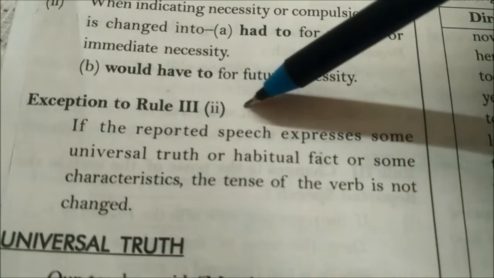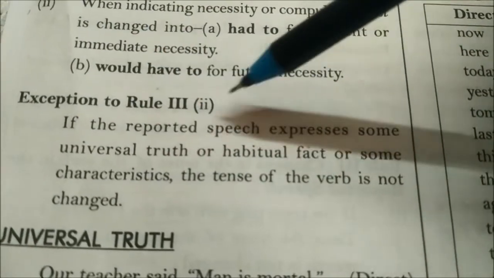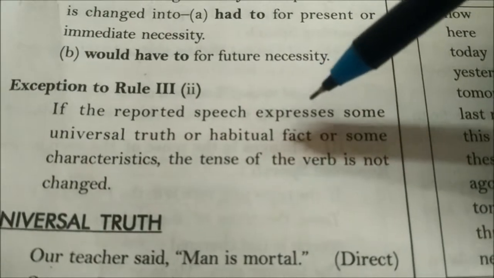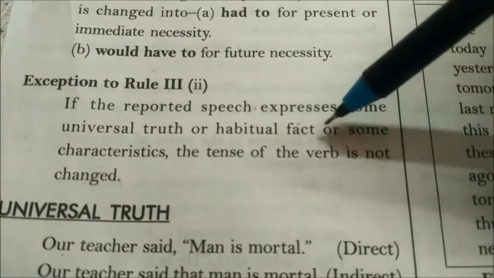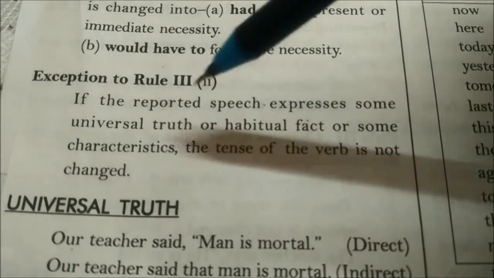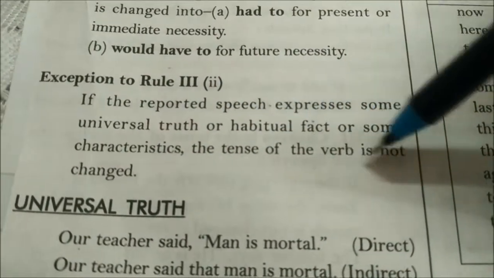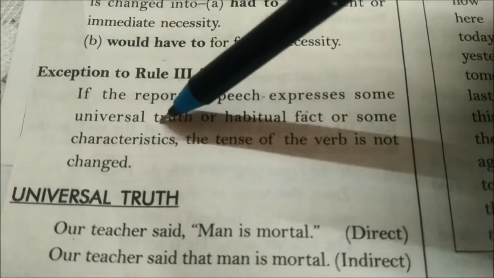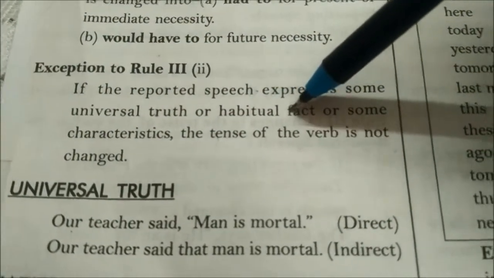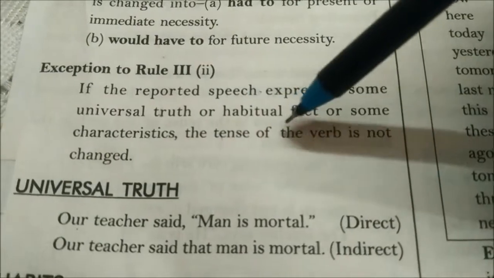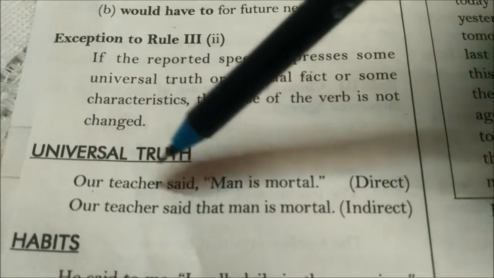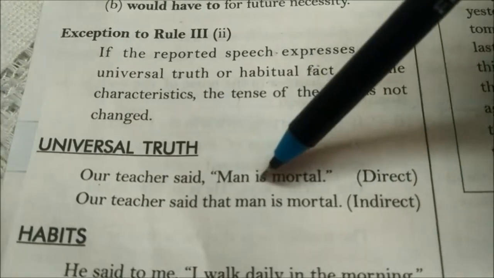Exception to rule third: if the reported speech expresses some universal truth, prohibition, habitual fact, or some characteristic, the tense of the verb is not changed. Like here, our teacher said, man is mortal.